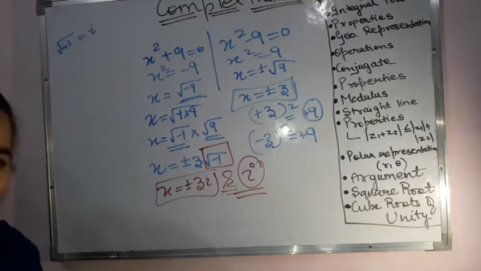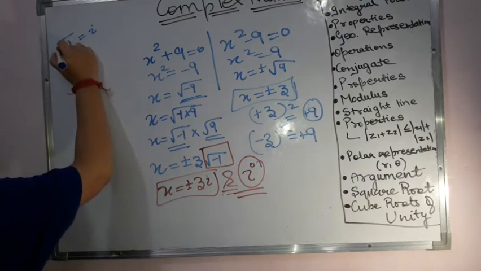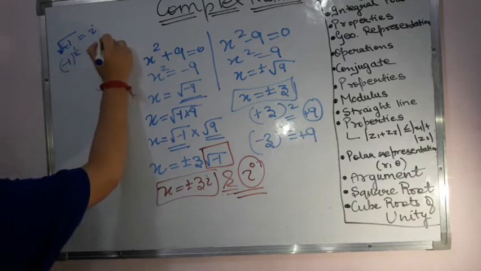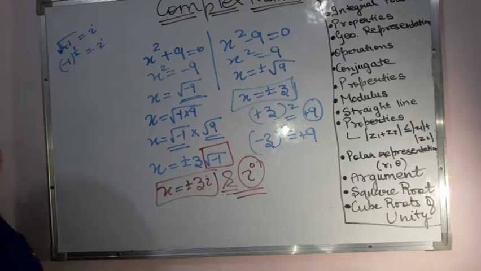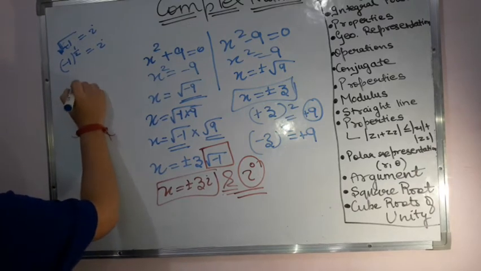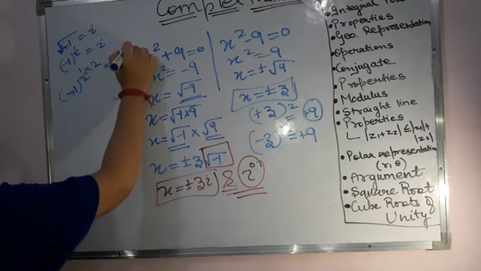Now when I square both sides, squaring both sides means if I remove this square root, that means this is the power 1 by 2, this is equal to i. Can I write square root as the power 1 by 2? It will have the same meaning. Now I am squaring, which means 1 by 2 into 2, and on this side also I am doing 2.